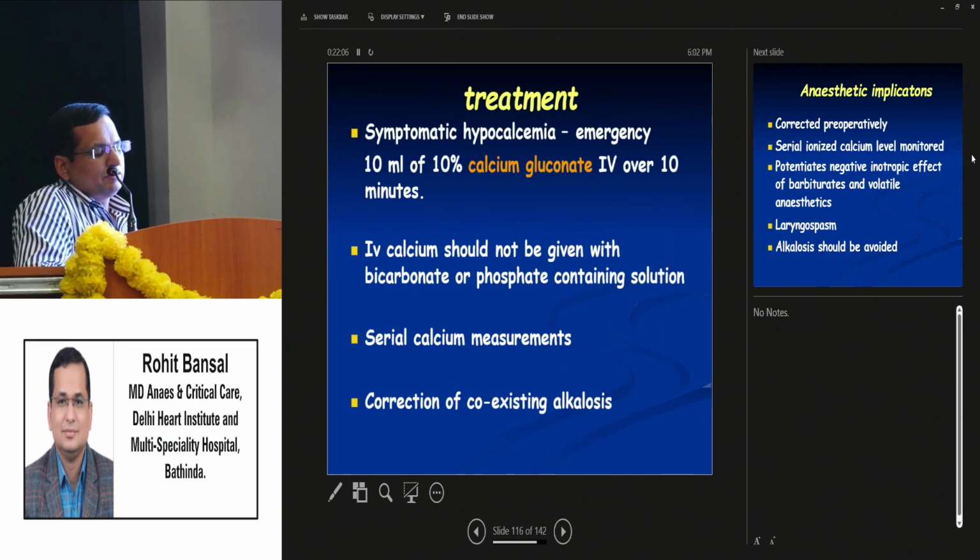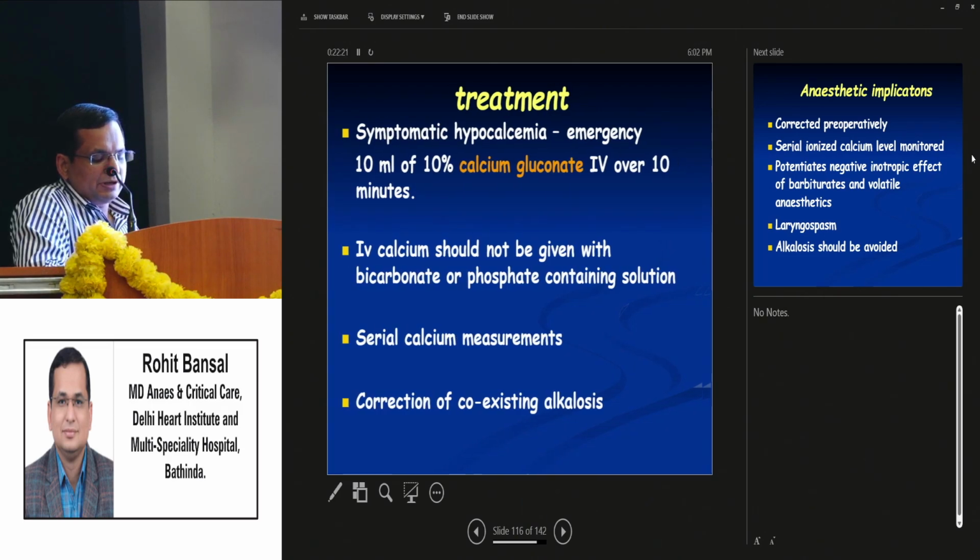Treatment is for symptomatic hypocalcemia. In case of emergency, it is done with 10 ml of 10% calcium gluconate over 10 minutes. IV calcium should not be given with bicarbonate or phosphorus containing solutions. Serial calcium measurement should be done. Correction of the coexisting alkalosis should be done.